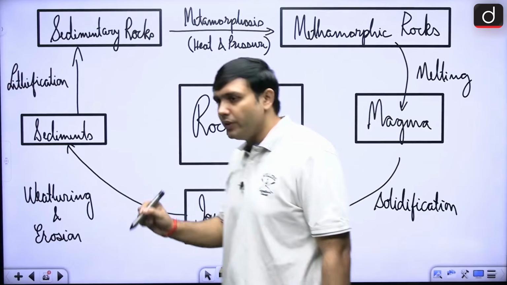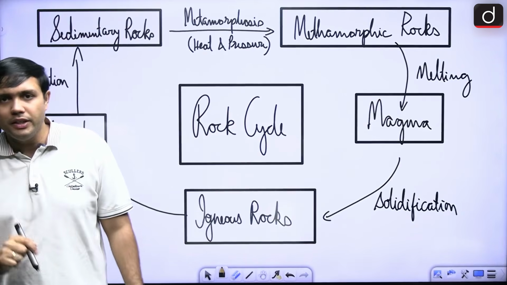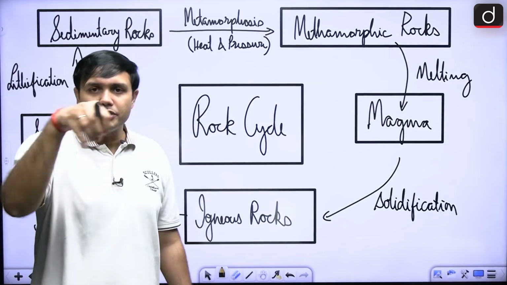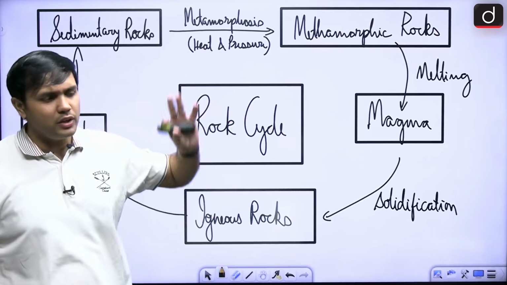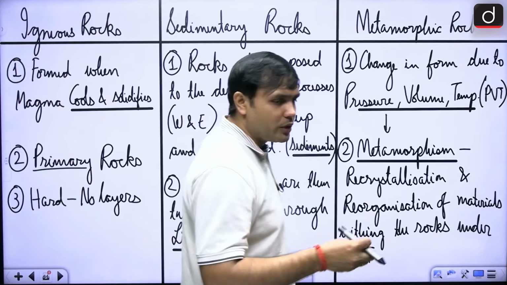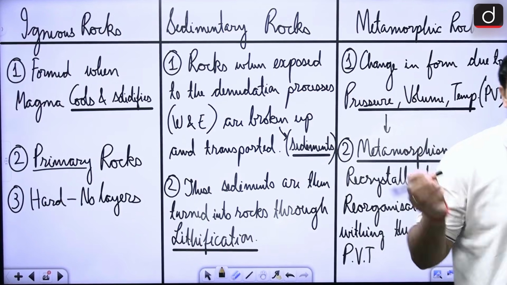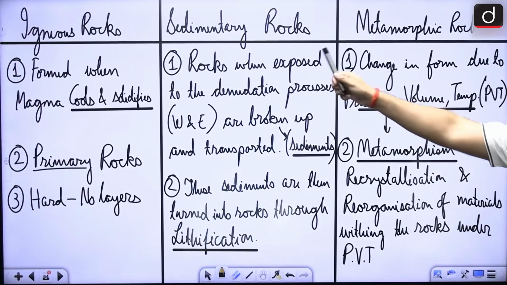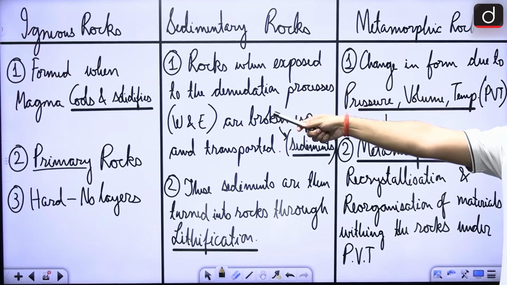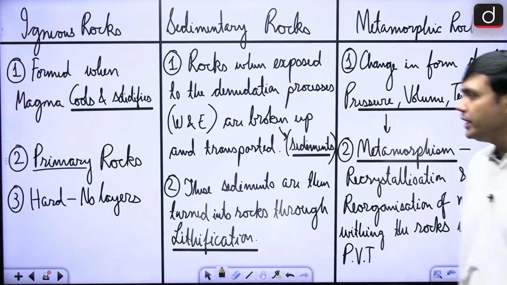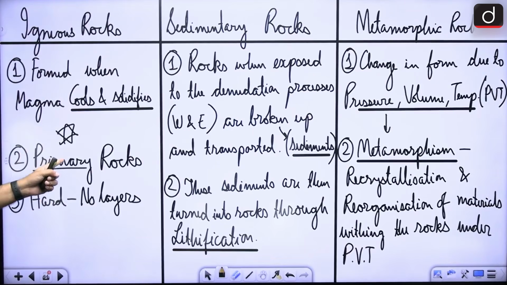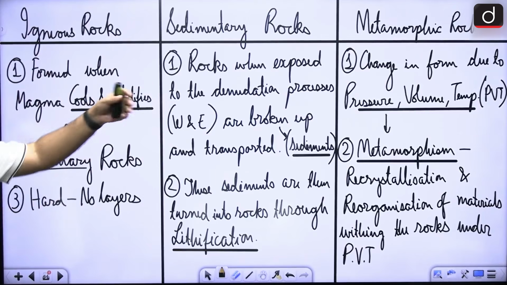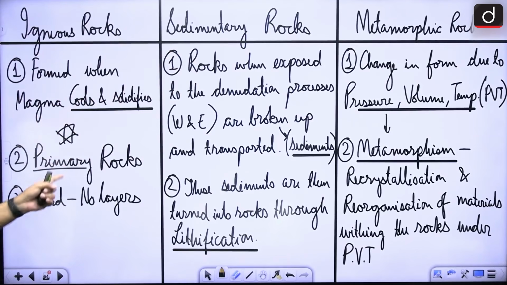It always starts with magma that will form igneous rock, right? This under heat and pressure forms metamorphic, and under sedimentation, weathering and erosion, it will form sedimentary rock. This is a basic idea. If you look at some of the examples of these rocks, and some of the major differentiations, igneous rock is after cooling and solidifying. These are called primary rocks, because all of this process is starting from this particular section only. Before igneous rock, you will not find these particular rocks. After igneous rock, you will find these sedimentary rocks and metamorphic rocks.